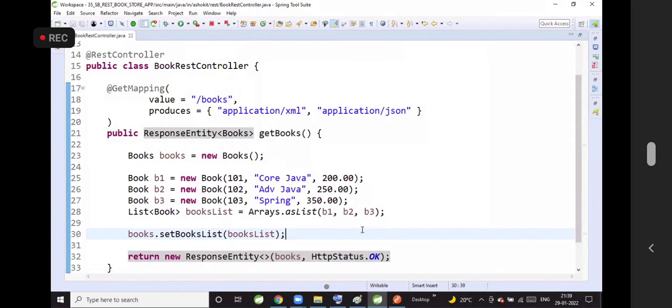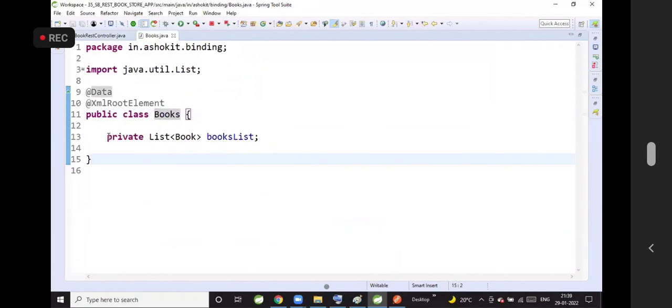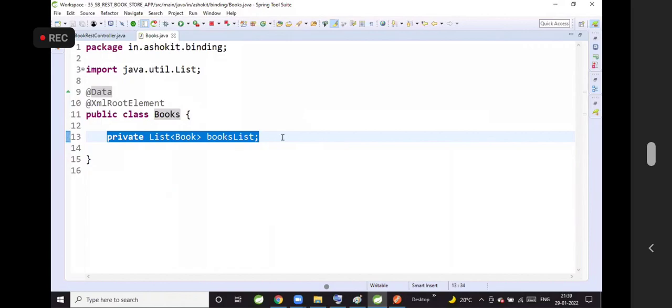Got it now? This is a good design guys. Whenever you are dealing with multiple records, take one class which supports list of objects.